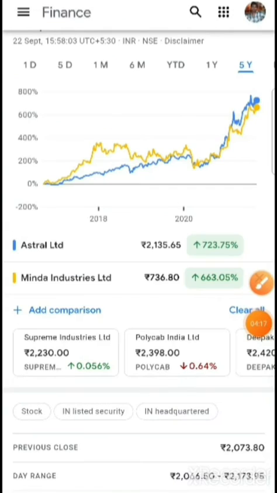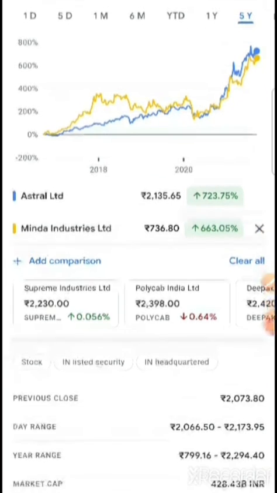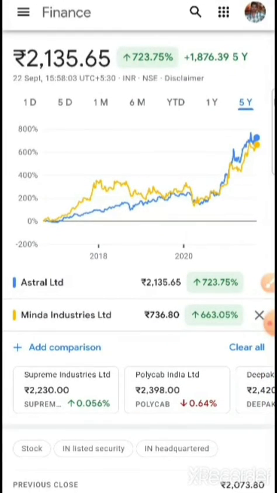Here we are back on the previous screen. You can see the same companies whose beta we saw. For Astral it was 0.82, and for Minda it was 1.23. Here you can see the volatility of Minda and Astral. Whenever there is a fall in the stock market, that is in the Nifty, you can see the same thing over here in the individual stocks.